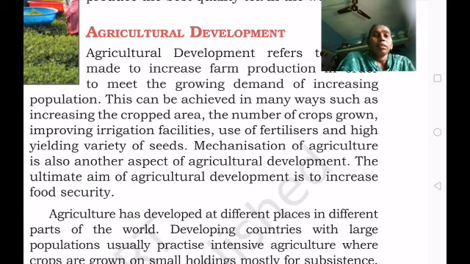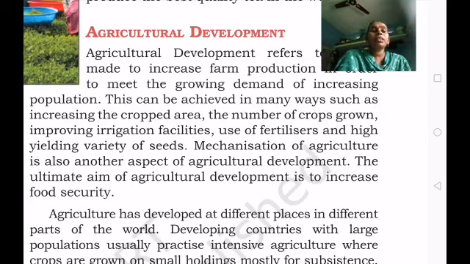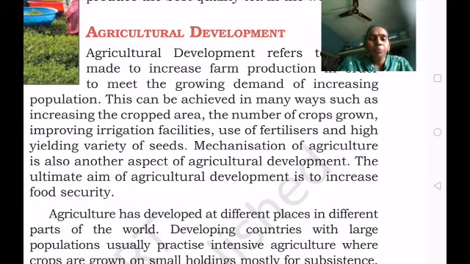If they are developing agriculture and growing more crops, they have to increase food security. Why does the government have to take food security? Because of natural calamities like floods, tsunamis, and earthquakes. When the government is storing food, they can provide it to the place where the disaster has taken place.